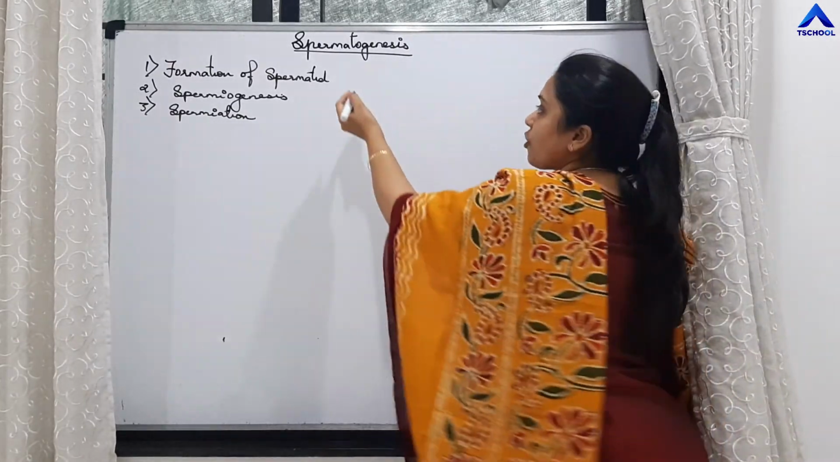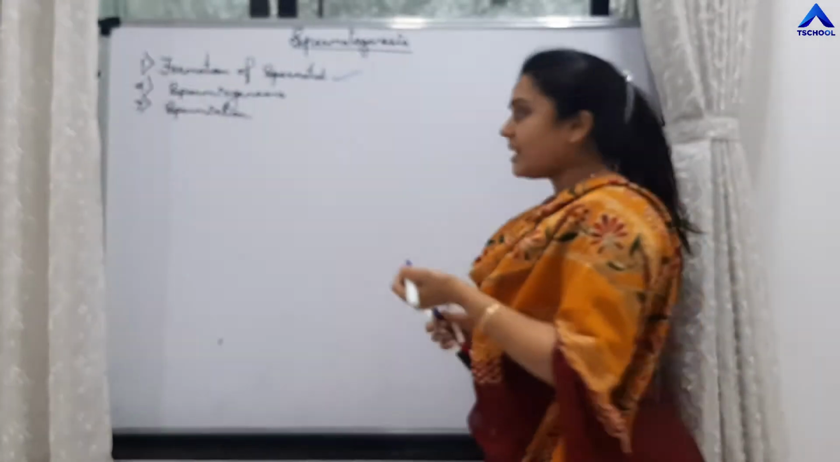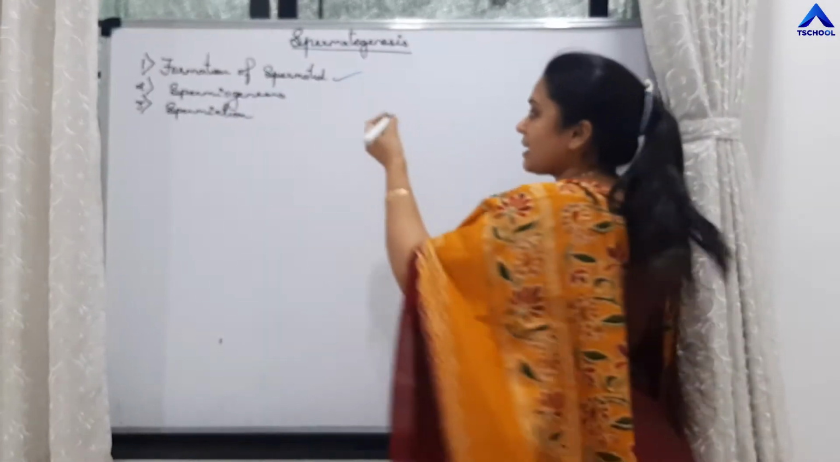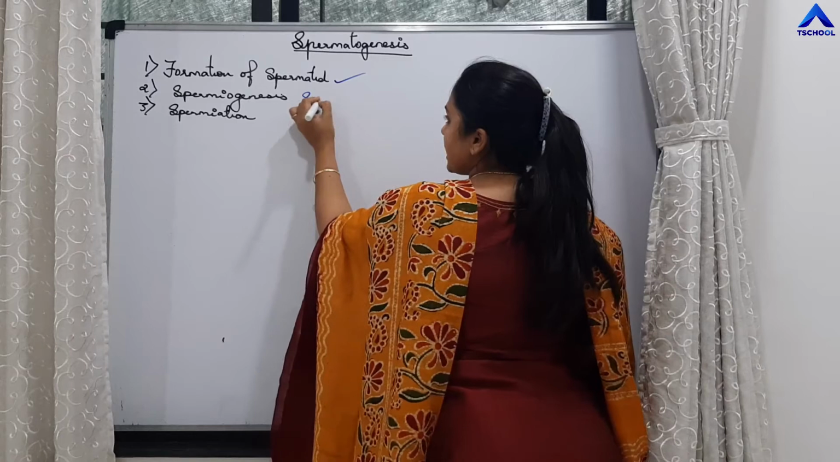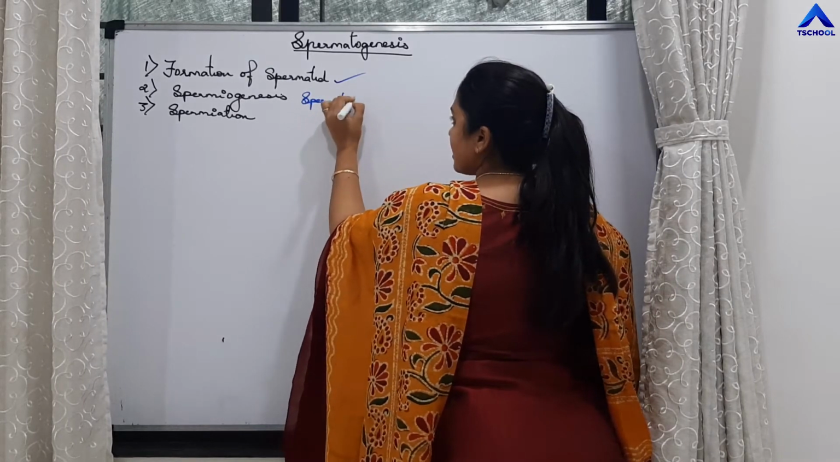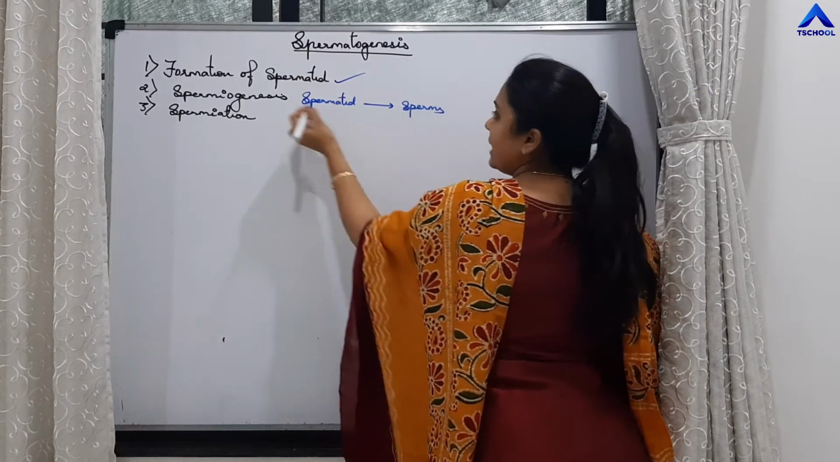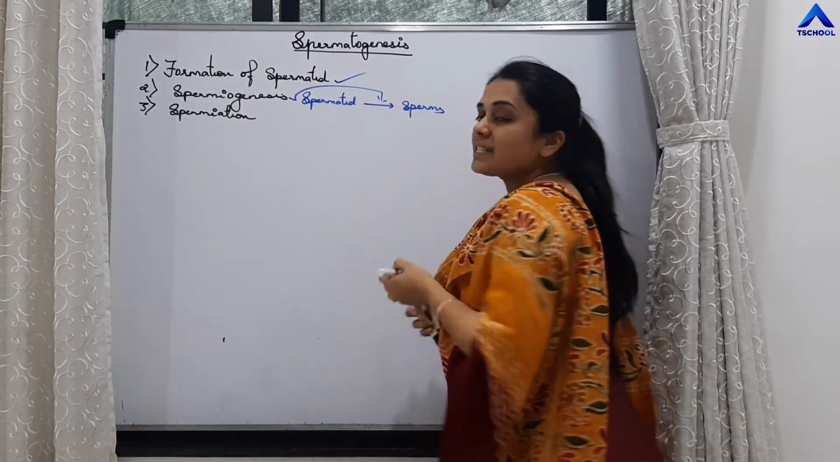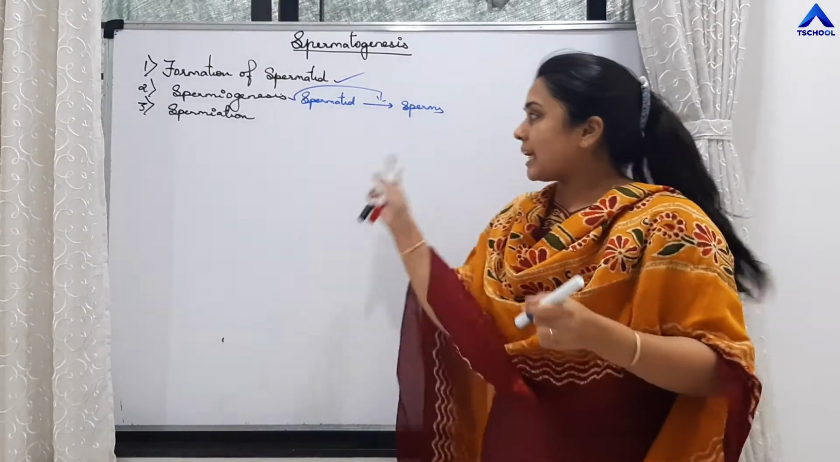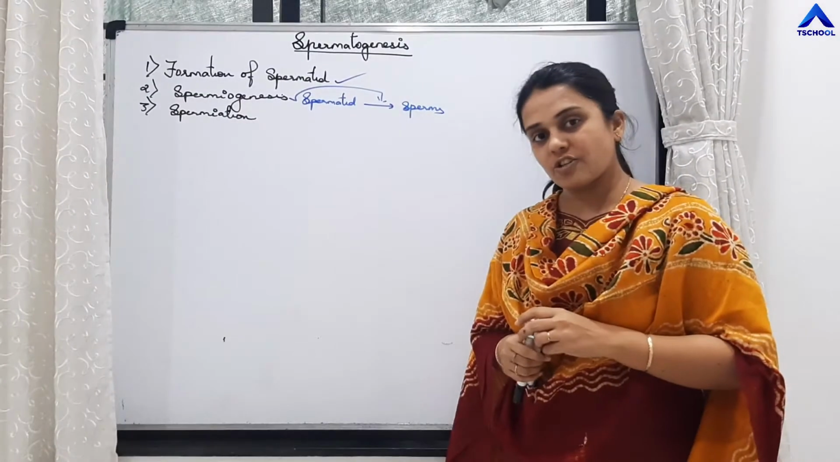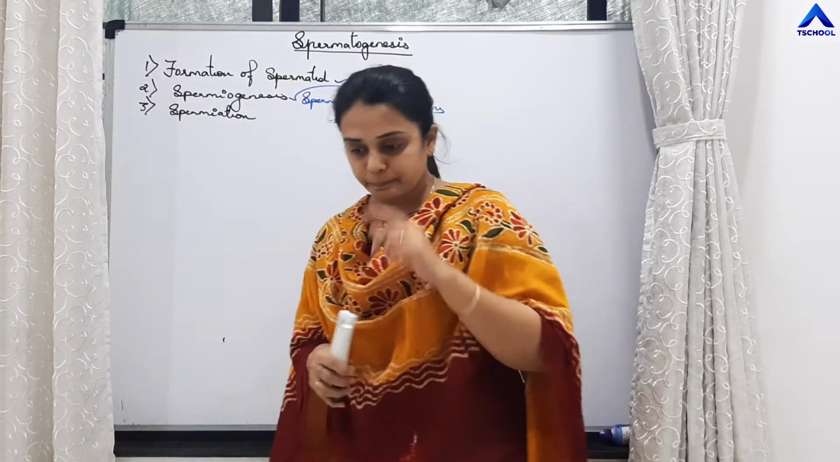The first is formation of spermatids. These spermatids are converted into sperms. That process is called spermiogenesis, and the third step is spermiation. So we will take this.